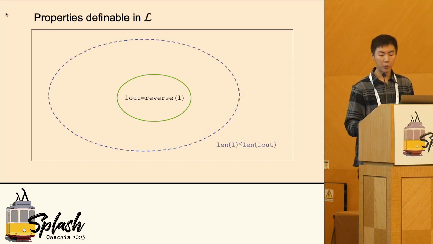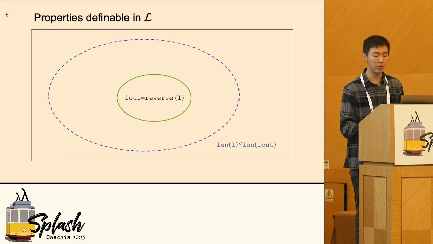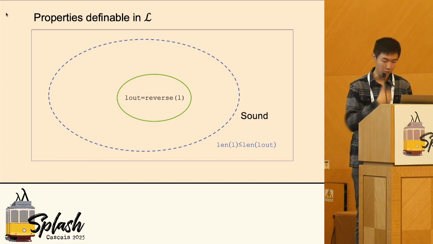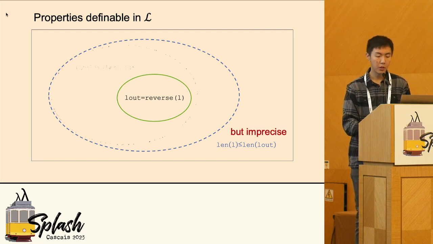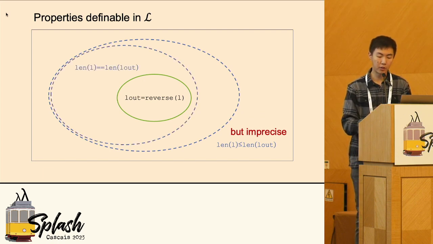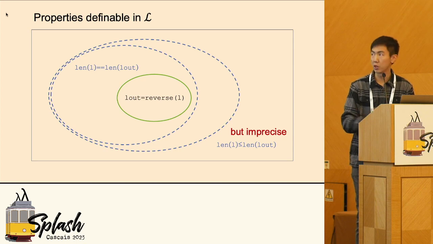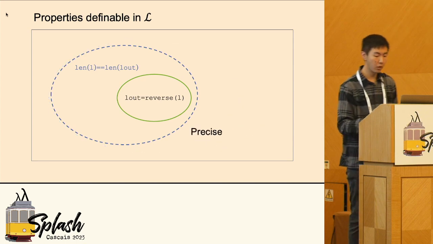A different property saying the size of the output list is greater than or equal to the size of the input list is sound, because it is true for every input and output pair of the reverse function, but still not precise. There exists a better property that says the lengths of the input and output lists must be the same, and that is precise.